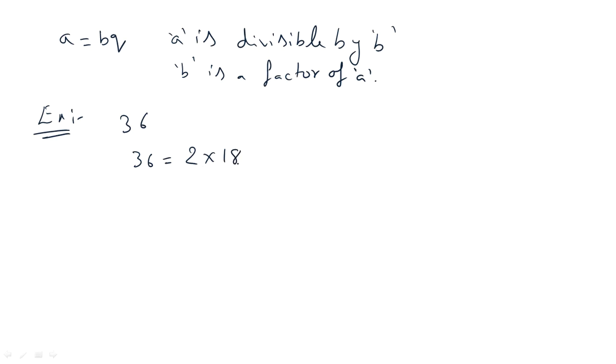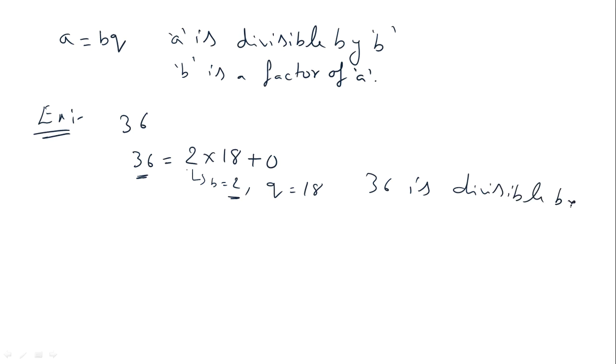So r is 0, b is equal to 2 and q is 18, which means 36 is divisible by 2, and 2 is a factor of 36, isn't it?